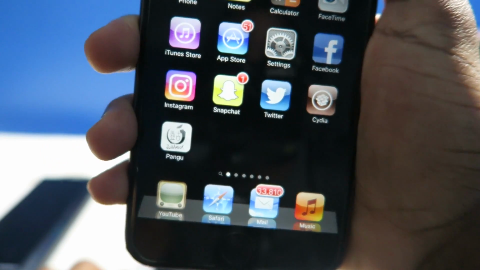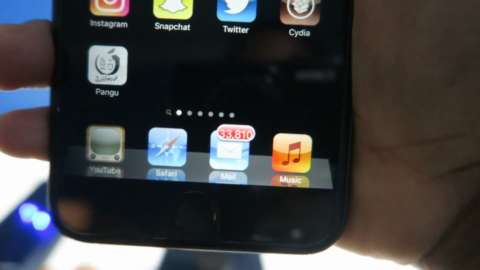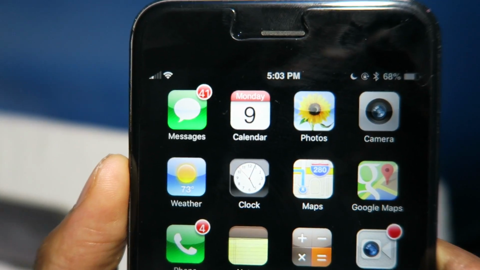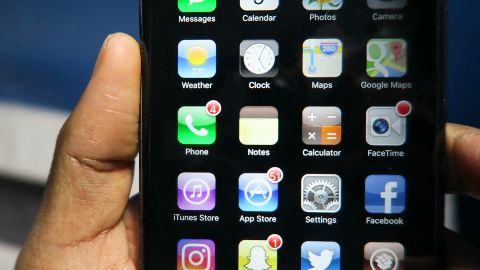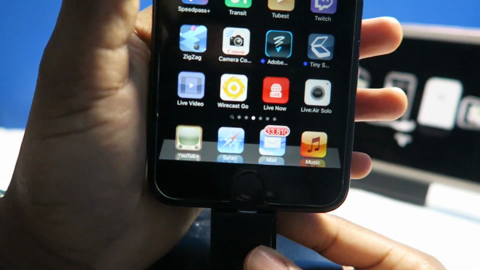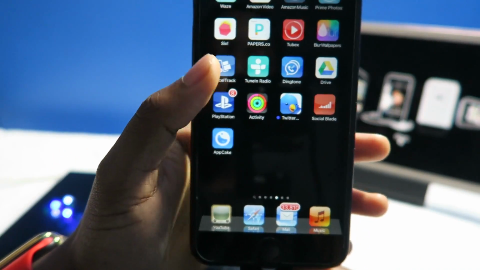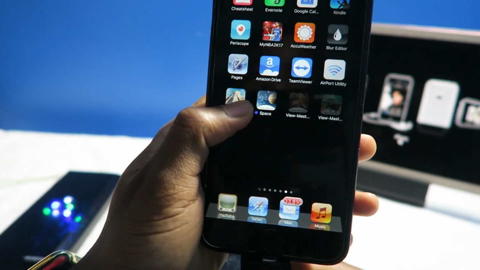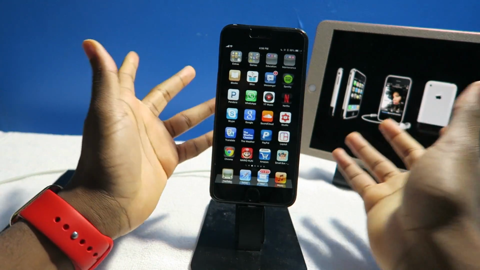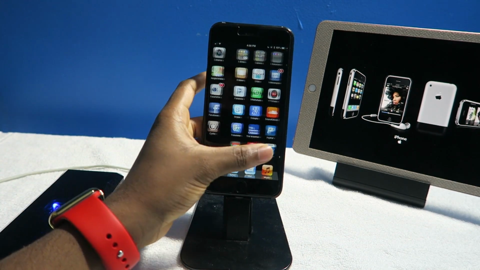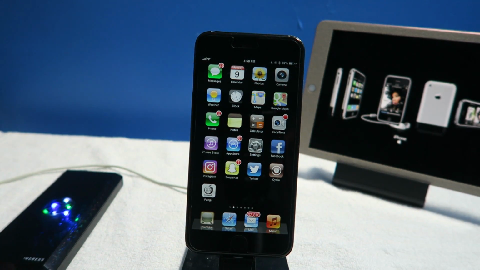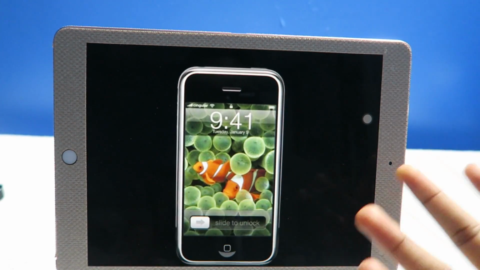Got a black background. I know the dock wasn't exactly like that, but that's the best I can have it be. That's classicness. You can definitely see all the details within the icons. The original YouTube, oh my god. You know, kids nowadays will never understand that. The original YouTube, that was the best YouTube in my opinion. But now I'm used to the new YouTube app that's on the App Store now. Yeah, this is just a beautiful theme, man. Nostalgic is just the key word for this, man. So this is the original iPhone.